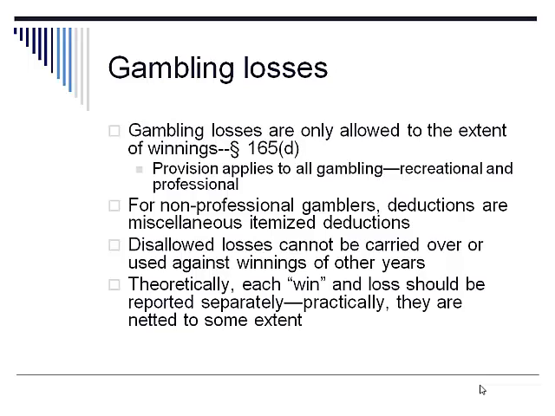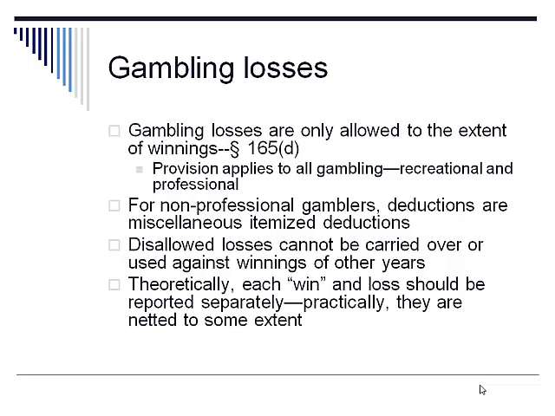Of course, for a professional gambler, that gambling can be shown to be a trade or business, and therefore the wins are reported as income, and the losses offset that income, and the net income is the taxpayer's net income from that activity.